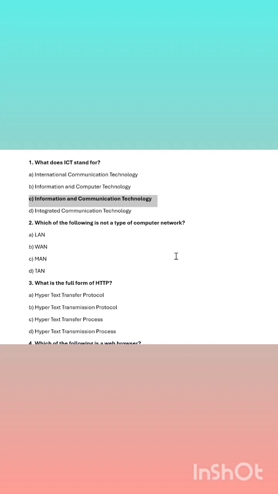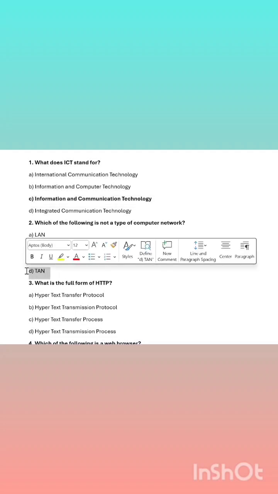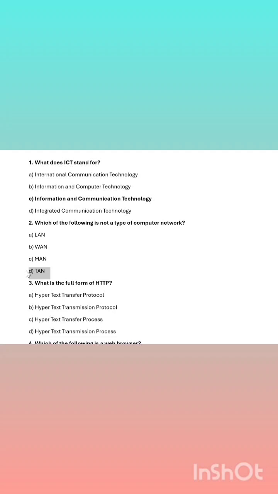Next is, which of the following is not a type of computer network? So we know that LAN is a type of computer network. WAN, that is Wide Area Network, is a type of computer network. MAN, which stands for Metropolitan Area Network, is a type of computer network. So the correct option for this question is option number D, which is TAN. TAN is not a type of computer network.